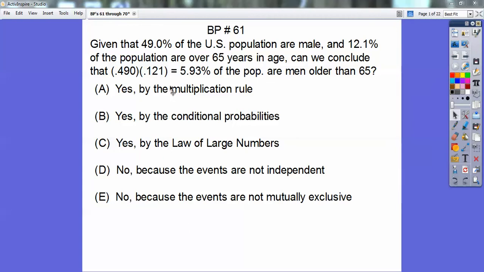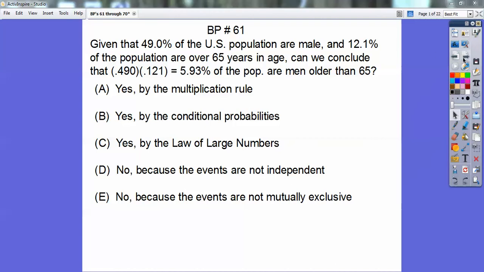Given that 49.0% of the U.S. population are male and 12.1% of the population are over 65 years in age, can we conclude that when we multiply those, that's the percentage of population of men that are older than 65? Well, the multiplication rule says that I can do this if they're independent of each other. So I would say yes if they were independent, but I'm going to say no, because they're not independent of each other.